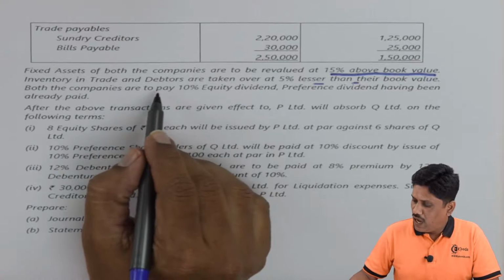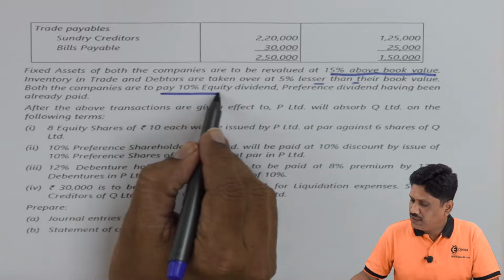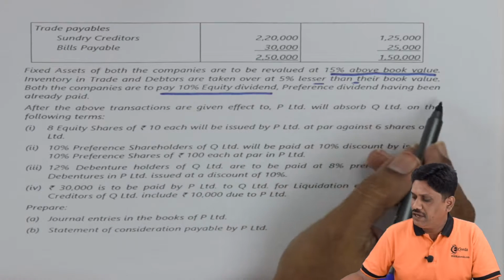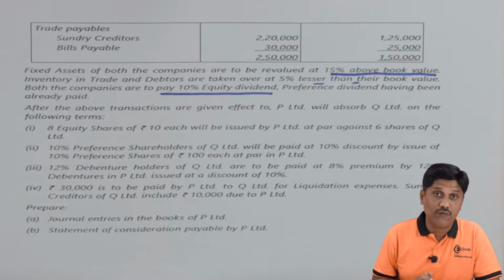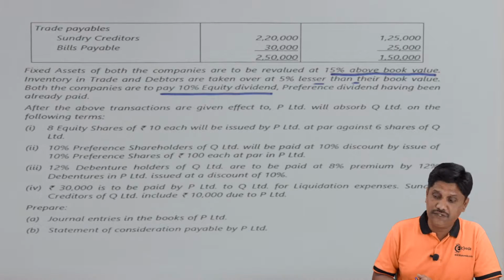Both the companies are to pay 10% equity dividend, preferred dividend having been already paid. So importantly, it is an additional transaction. Besides whatever normal transactions you get, it is an additional transaction you need to consider.